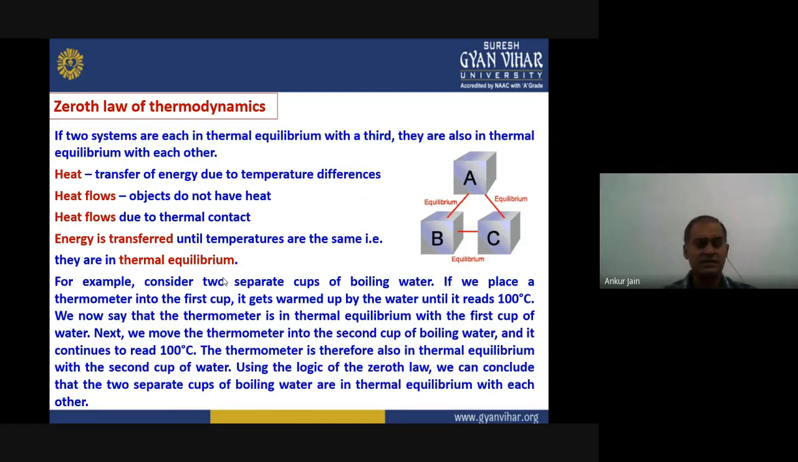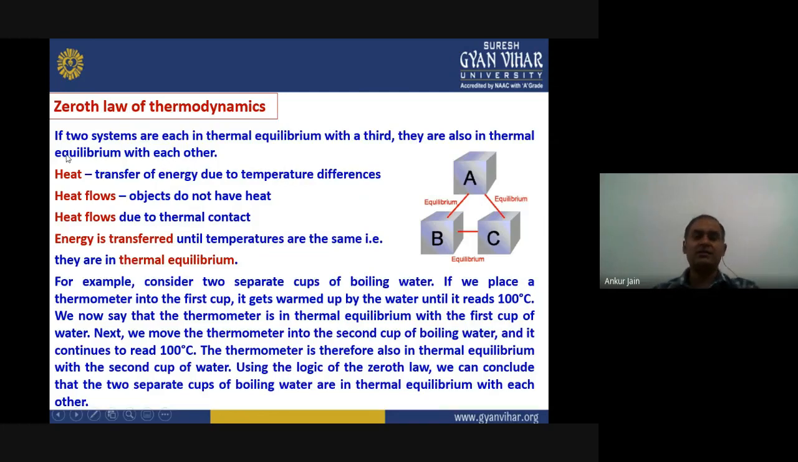What this law states: if two systems are each in thermal equilibrium with a third one, then these both systems will also be in thermal equilibrium with each other. If you look at the picture here, if we consider that system B is in thermal equilibrium with system A, and system C is also in thermal equilibrium with system A, then B and C systems should also be in thermal equilibrium. This is known as zeroth law of thermodynamics.